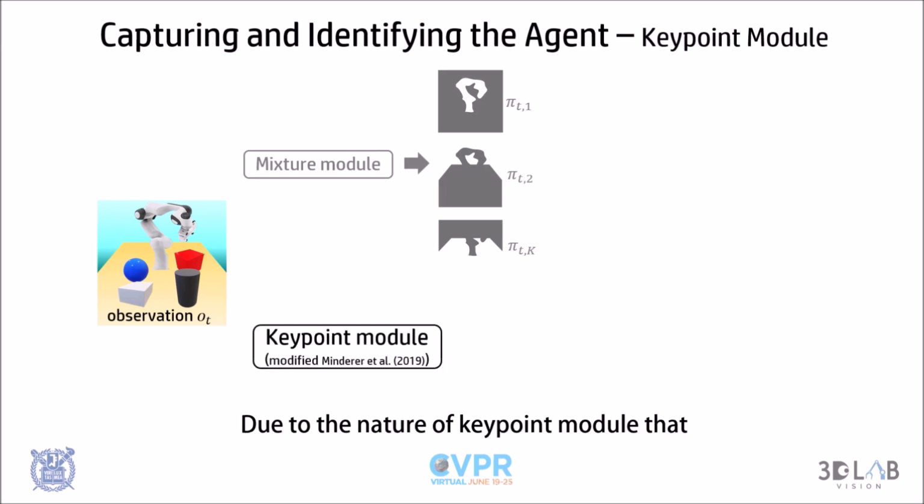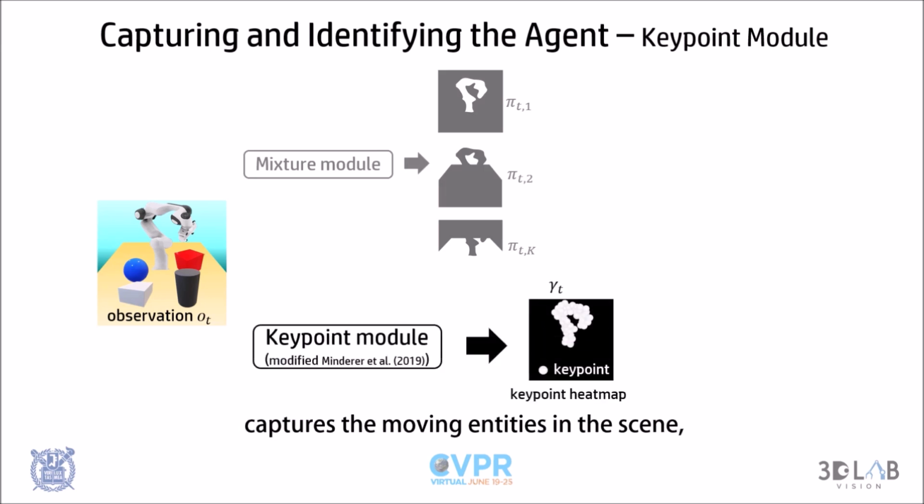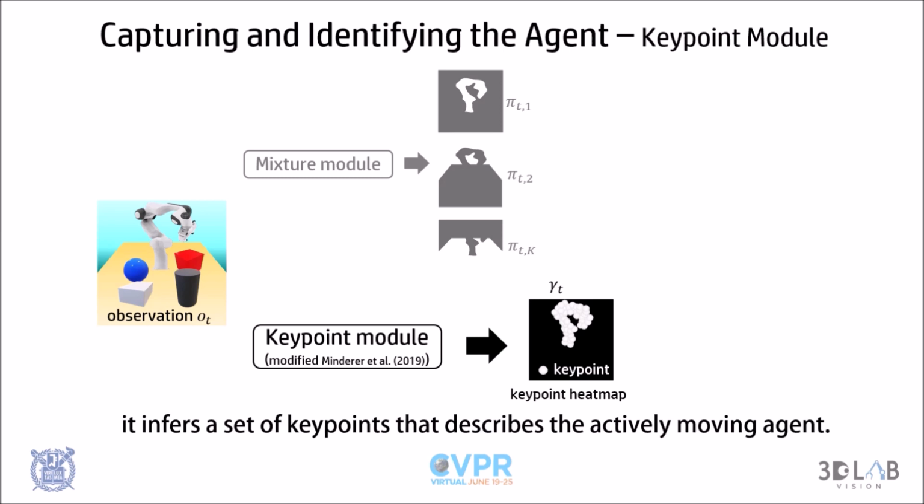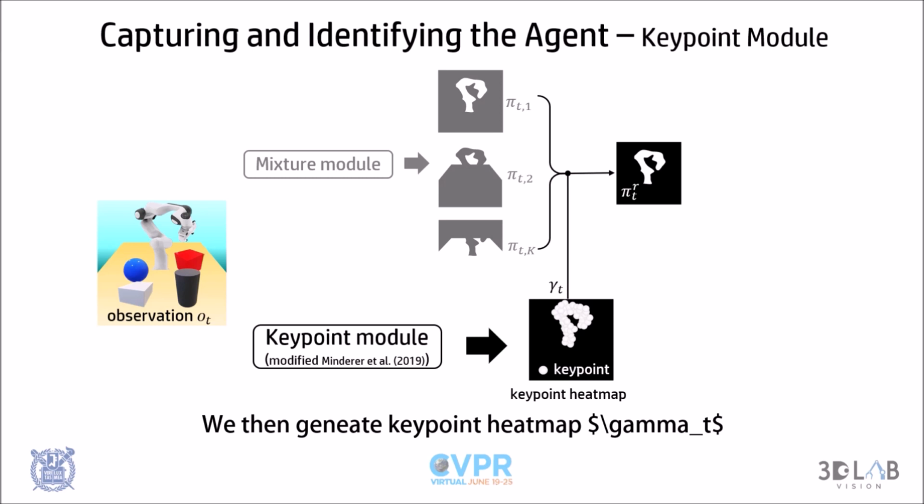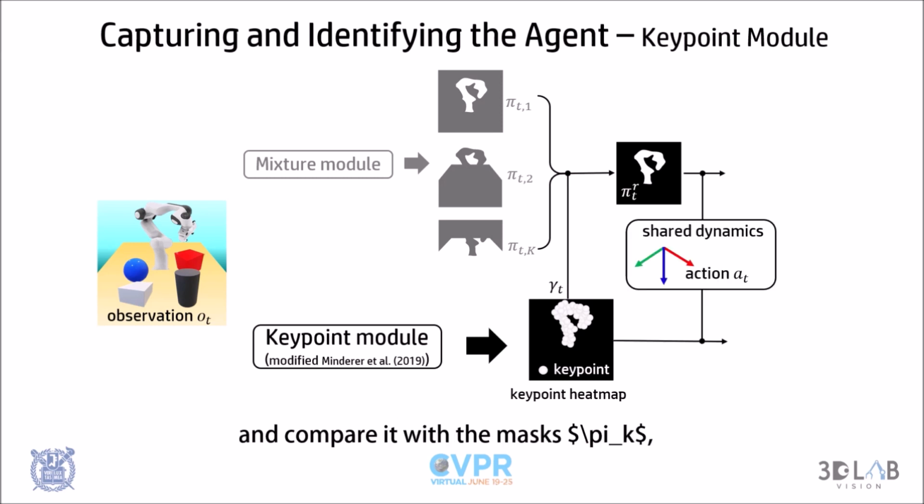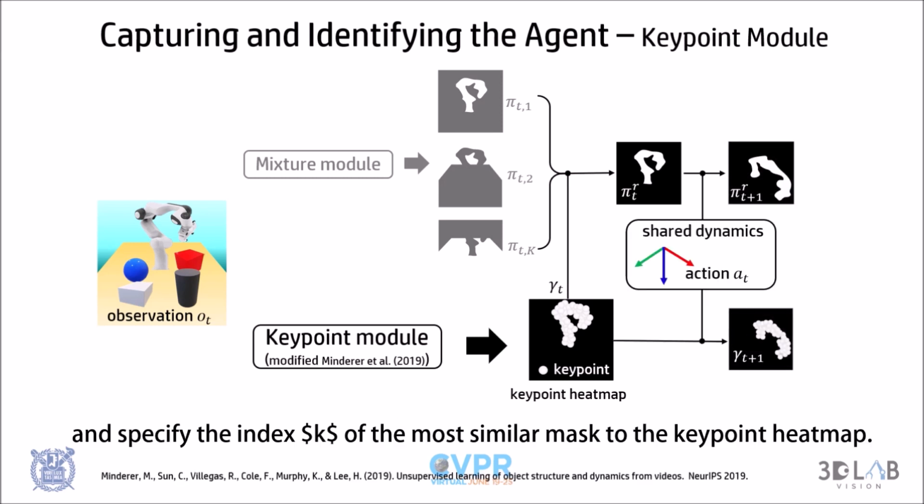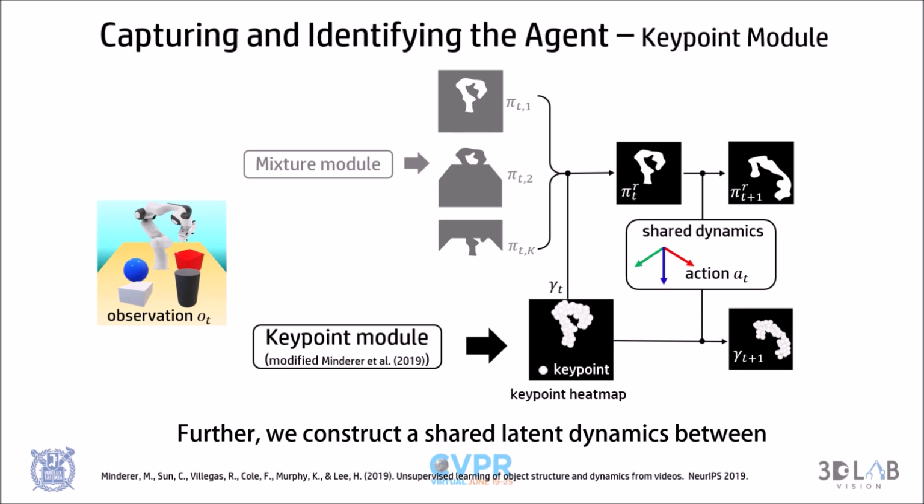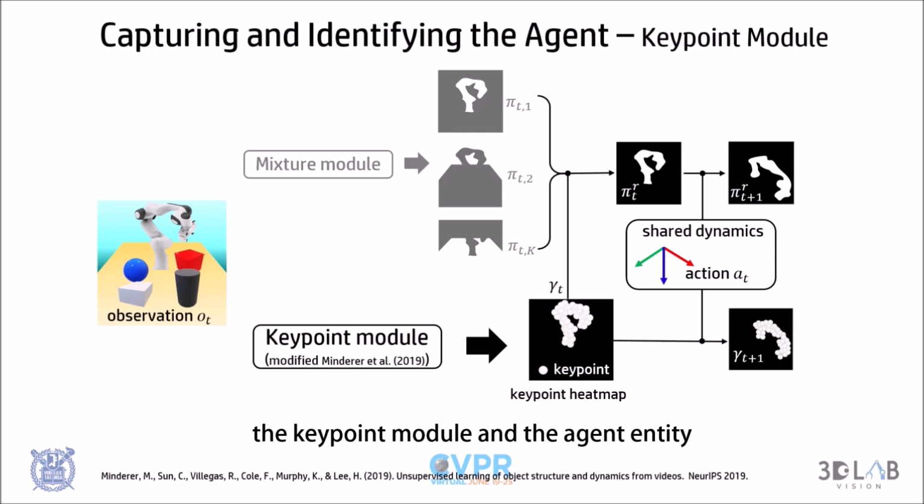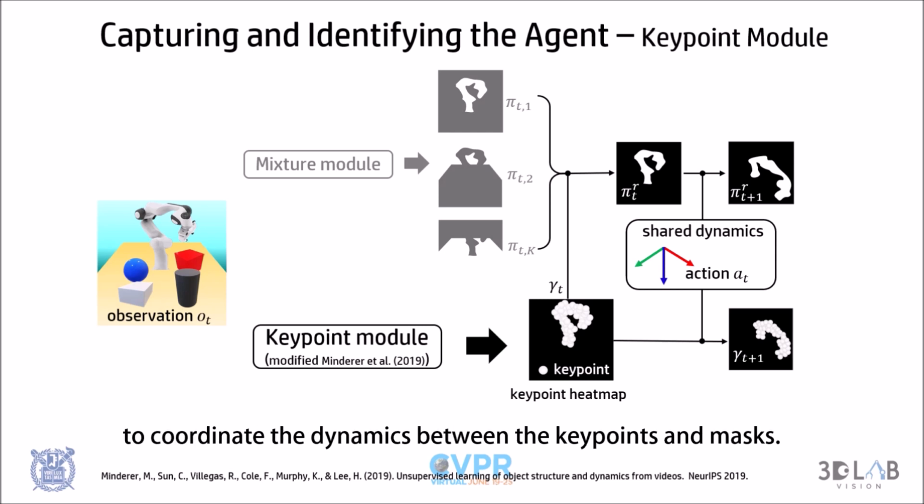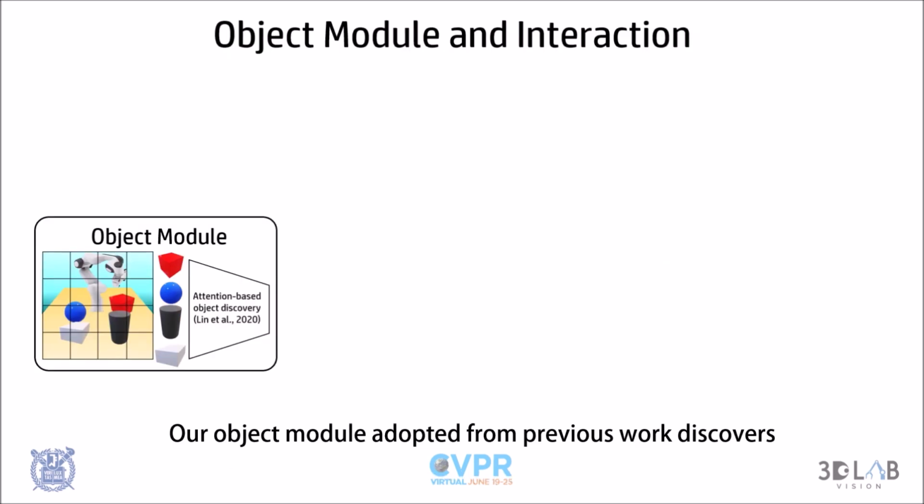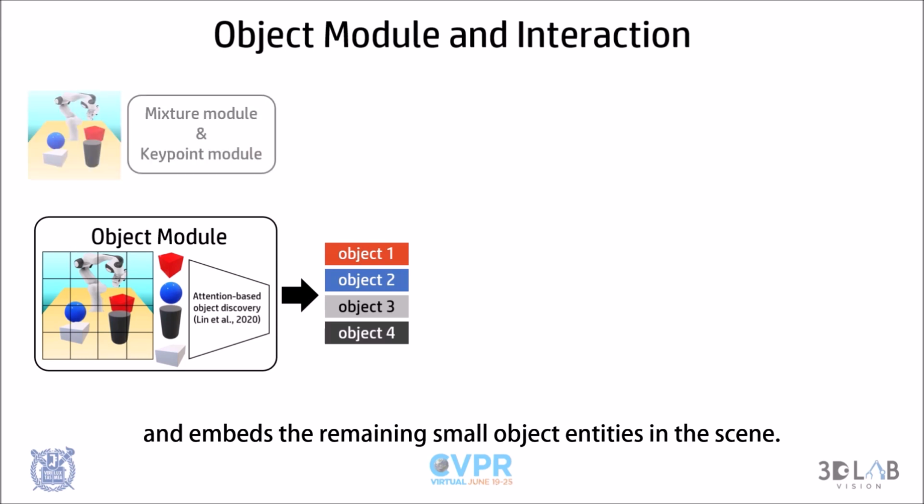Due to the nature of the keypoint module that captures the moving entities in the scene, it infers a set of keypoints that describes the actively moving agent. We then generate the keypoint heat map gamma and compare it with the mask pi, and specify the index of the mask most similar to the keypoint heat map. Further, we construct a shared dynamics between the keypoint module and the agent entity to coordinate the dynamics between the keypoint and the agent mask.